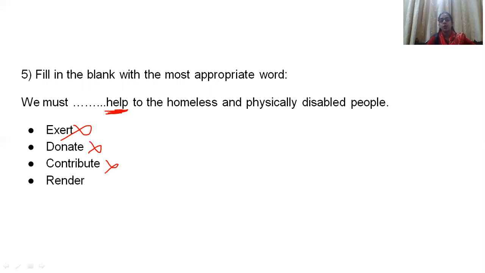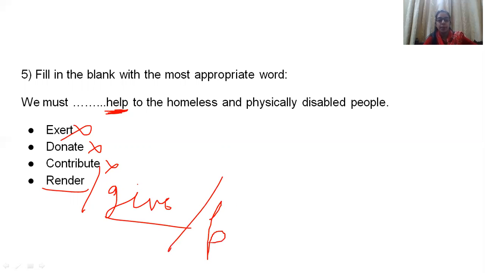Contribute, no. Contribute is again used in monetary terms. Render actually means to give. Another word for render is to give. And we must give help, or render, we can also say provide. Okay, provide is also the meaning of render. So we must provide help, we must give help, we must render help. So according to that, this fourth option will be completely correct.